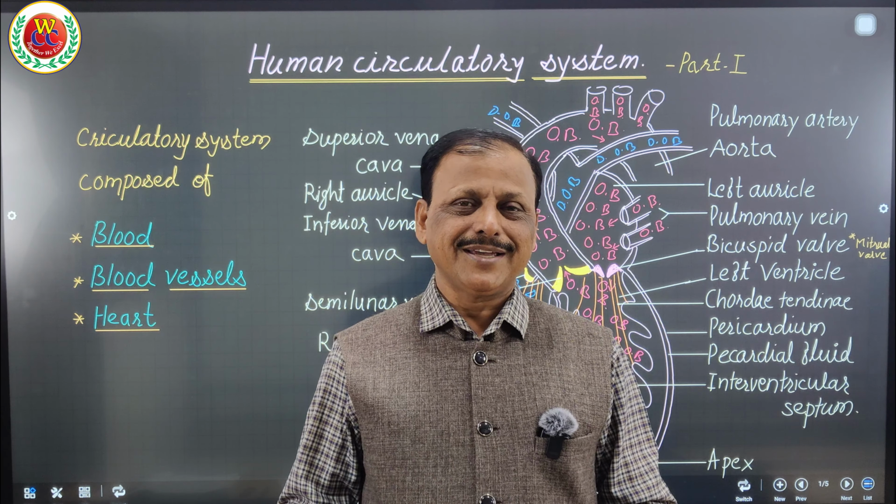Inside the pericardium, the heart consists of four chambers, namely two auricles and two ventricles. Auricles are also known as atria. They are separated from each other by the interatrial septum, and the ventricles are separated from each other by the interventricular septum. So it has four chambers. Moreover, the right auricle and right ventricle, and the left auricle and left ventricle, are separated by thick fibrous tissue, the auriculoventricular septum.